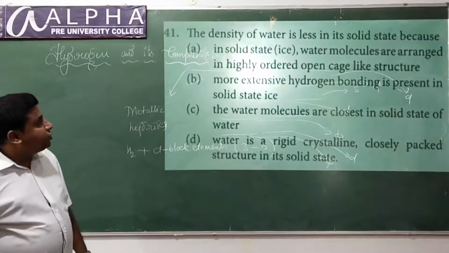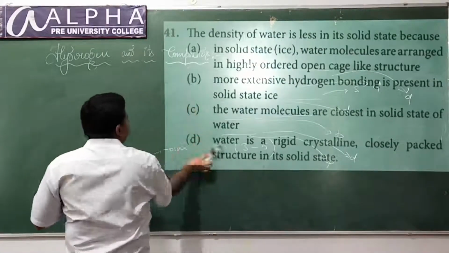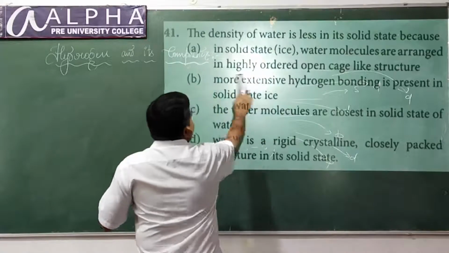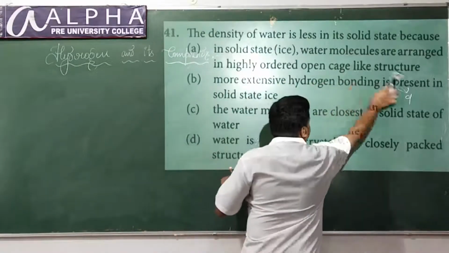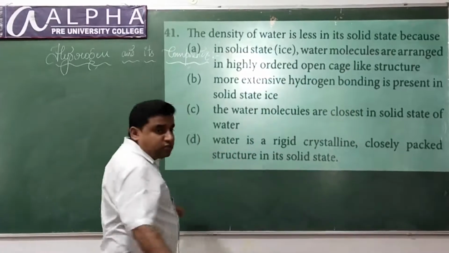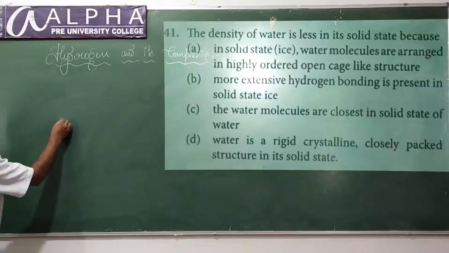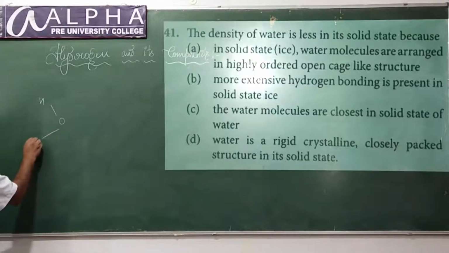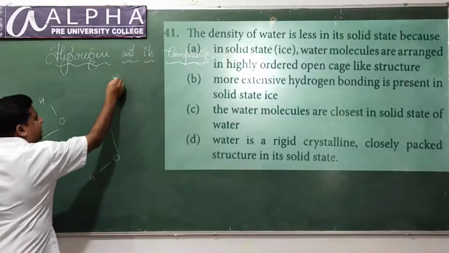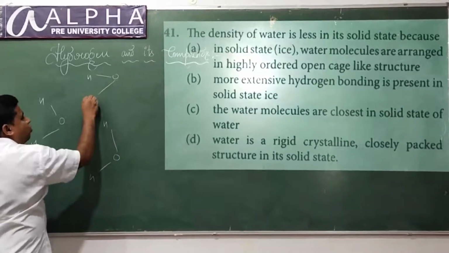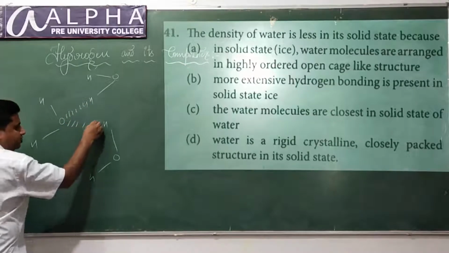Next question. The density of water is less in its solid state because, what is the reason? Yes, we have discussed the structure of water in solid state. Look here, in solid state the water molecules get condensed to form hydrogen bonds, isn't it?